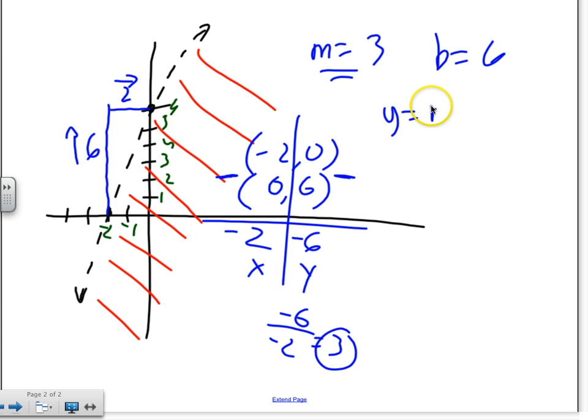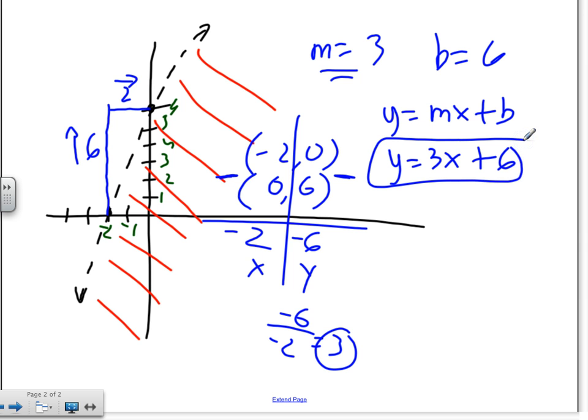y equals mx plus b. Very good. Use that format. And plug in 3 into m, and 6 into b. And there we have it, an equation to represent a line. We're not quite done because we need to turn it back into an inequality, right? So that's the easy case where you can look at the slope and the y-intercept.